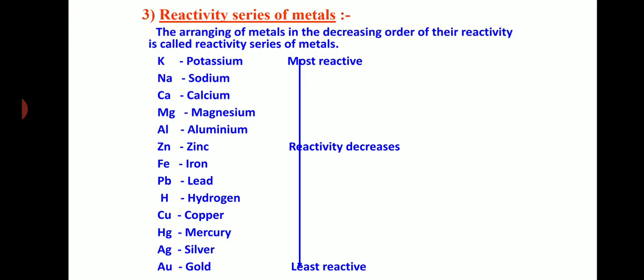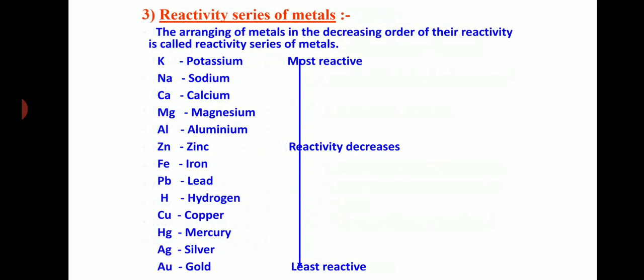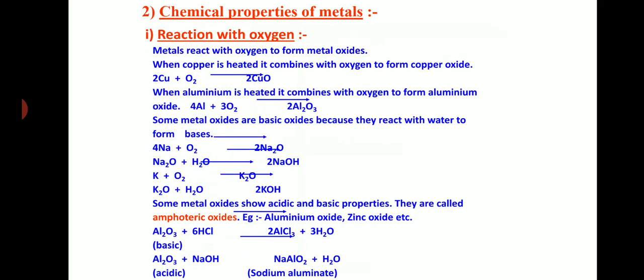property when they react with the other substances. Okay, so their reactivity is based on what? Its reactivity series. Okay, now the first chemical property of metal, that is reaction of metal with the oxygen. Okay, so what happens when metals react with oxygen? It gives its respective oxides.